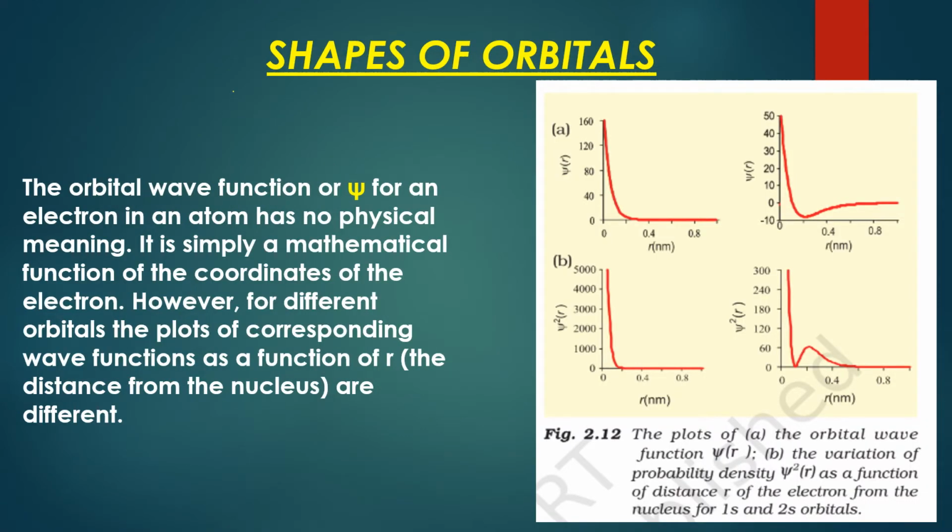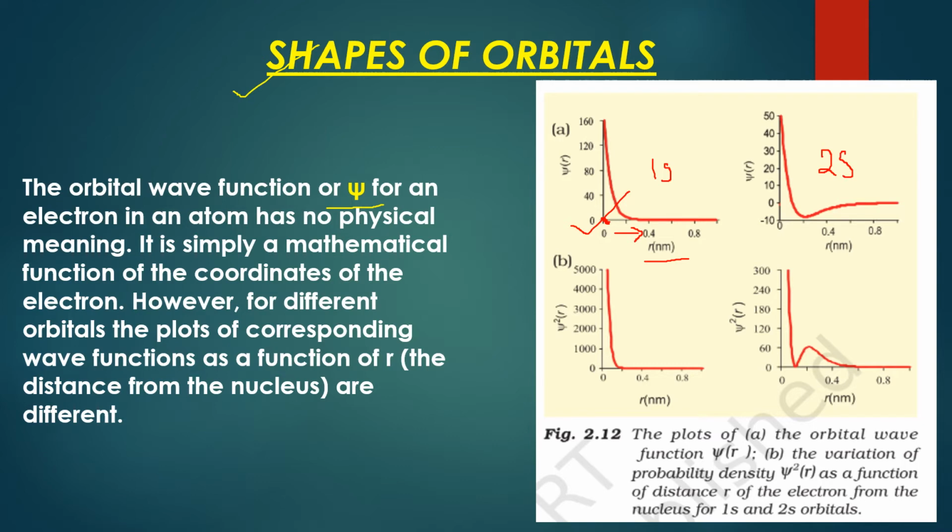Now the shapes of the orbitals. As I told you, the orbital's wave function, that is psi, for an electron has no physical meaning. If you look at these graphs, they are just telling you that this kind of graph would be obtained if you plot psi against the radius, the distance as you move away from the nucleus. If zero is considered the nucleus of an atom, I'm moving away from it, and the distance is increasing in this direction. So this kind of graph would be obtained for the 1s orbital, and this kind of graph for the 2s orbital. But it is not telling us much.